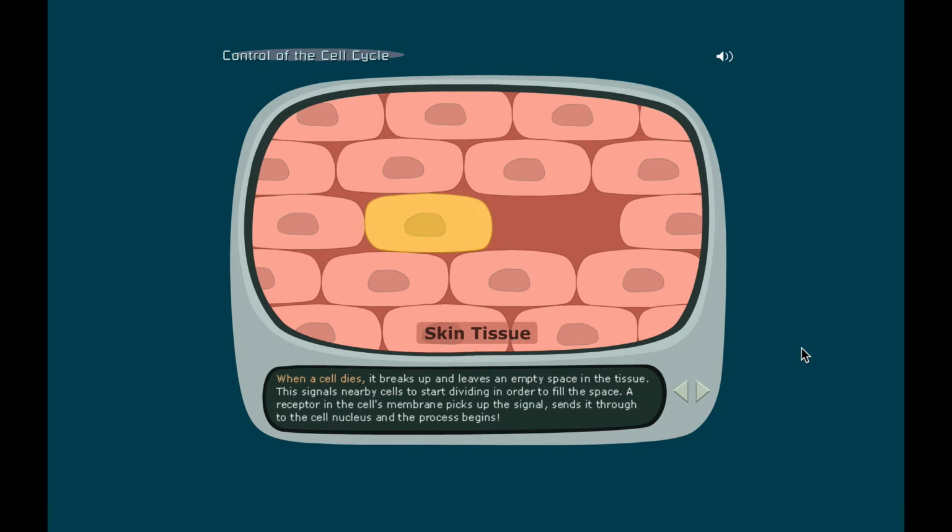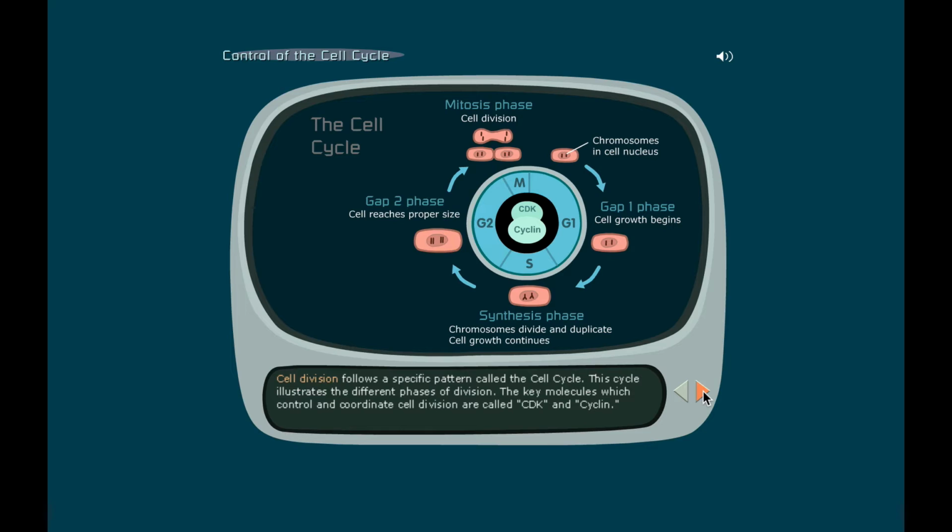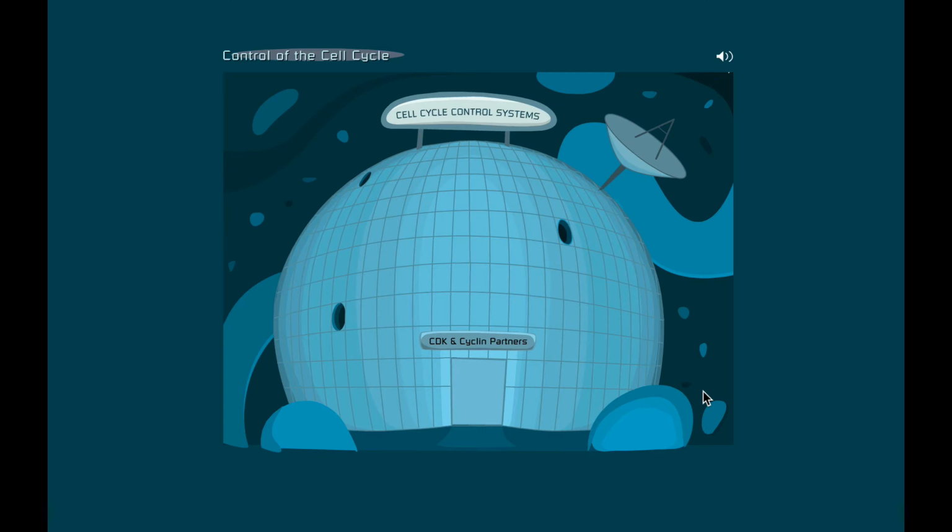It says click there to continue. What two key molecules control and coordinate the cell cycle? That's what I'm looking for. All right, cell division follows a specific pattern called the cell cycle. This cycle illustrates the different phases of division. The key molecules that control and coordinate cell division are called CDK and cyclin. All right, then it says click the arrow to continue. Enter the cell cycle control systems by clicking on the door. All right, let's do that.